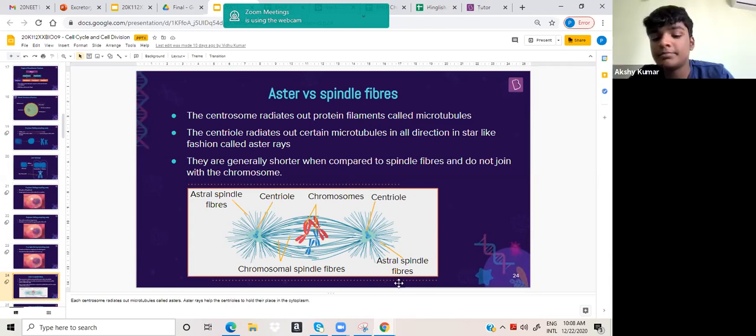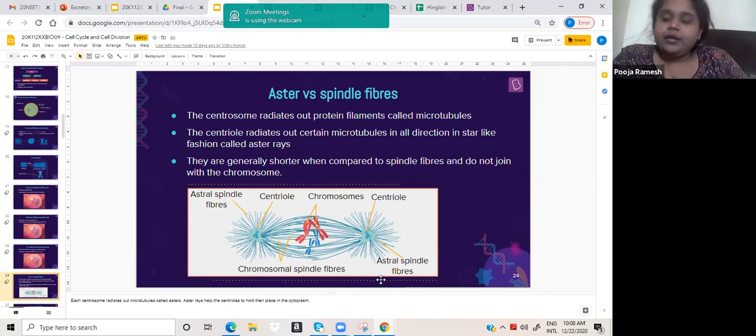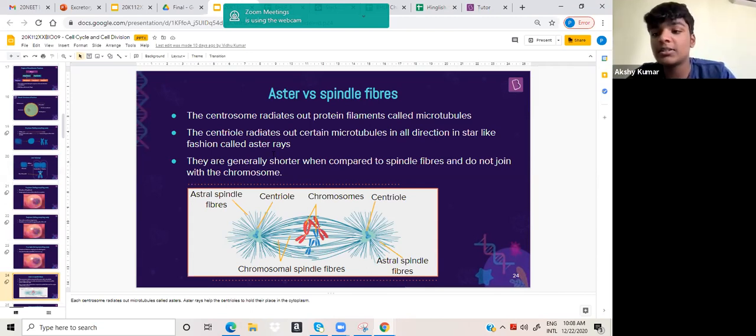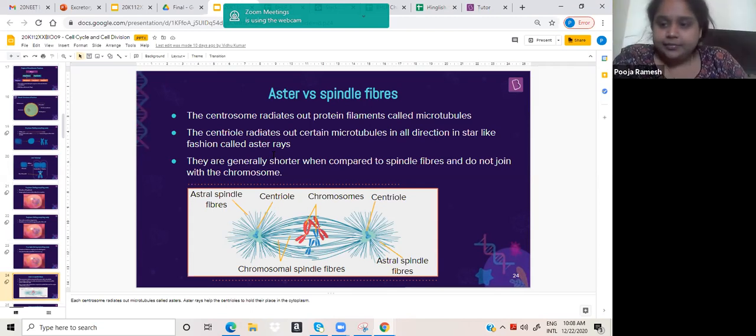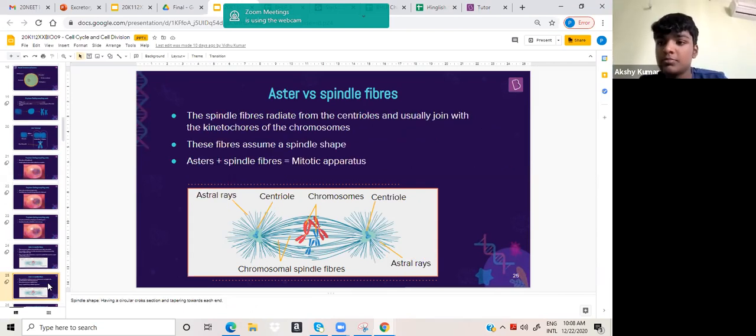Any doubt? All these are happening in prophase, towards the end of prophase. So till now you're in prophase only, but this is the late prophase.